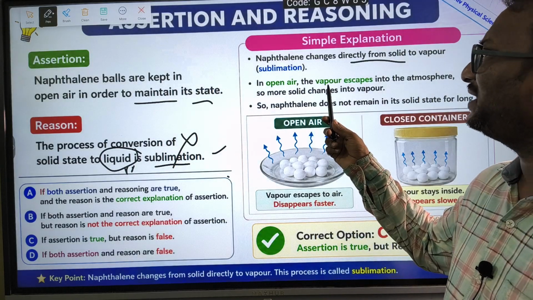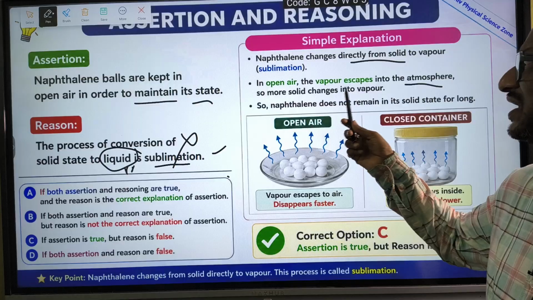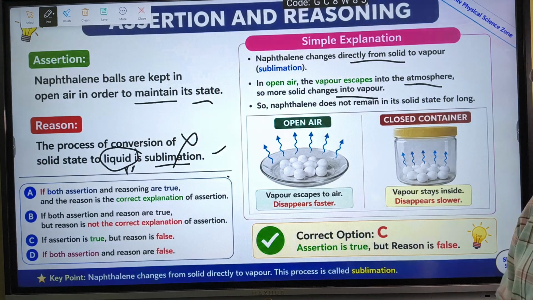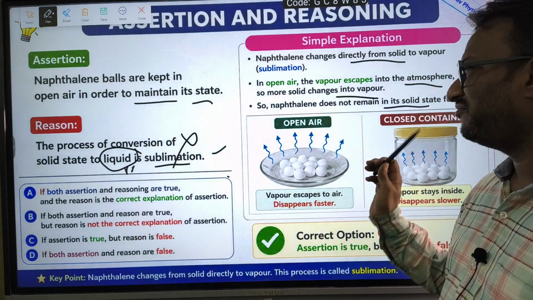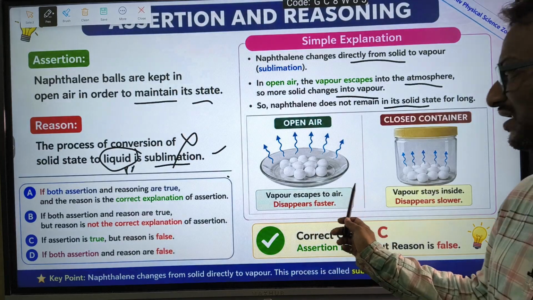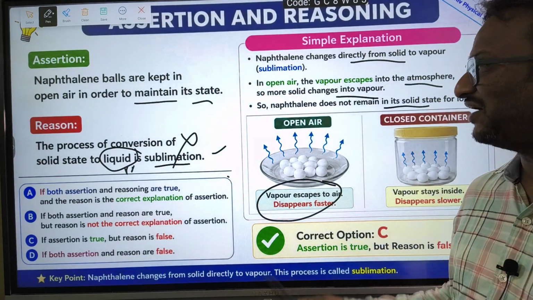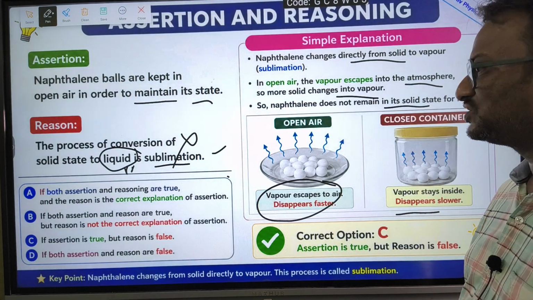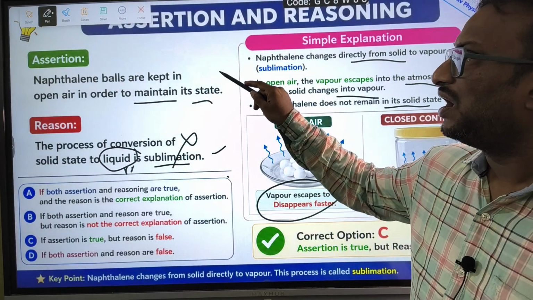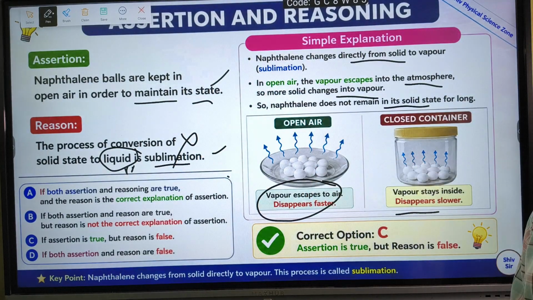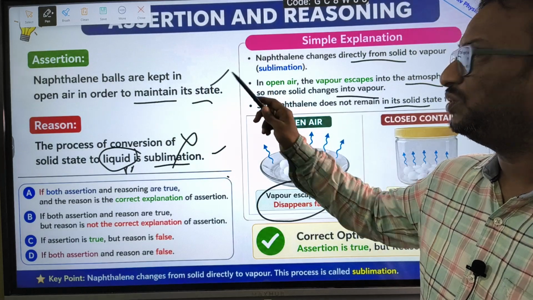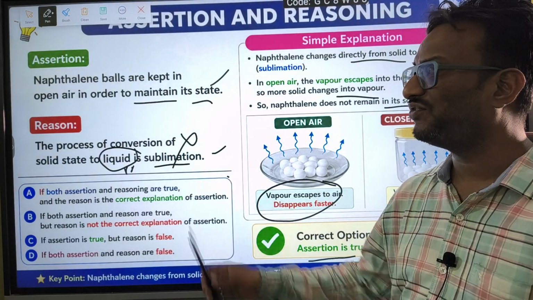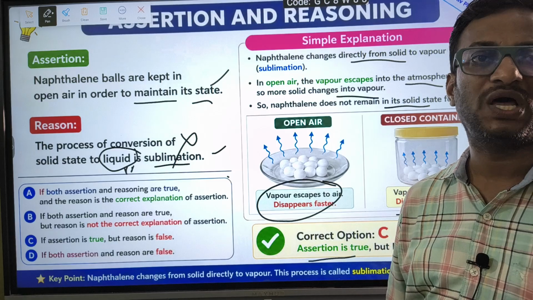In open air, the vapor escapes into the atmosphere, so more solid changes into vapors. So naphthalene does not remain in solid state for a longer time. In open air the naphthalene escapes more, and in closed air it disappears slowly. So in order to maintain its state, the assertion is not suitable as such. Here the correct option is: assertion is true and the reason is false. The reason is false because it says converting from solid to liquid.